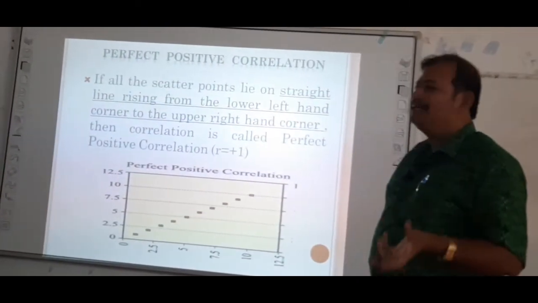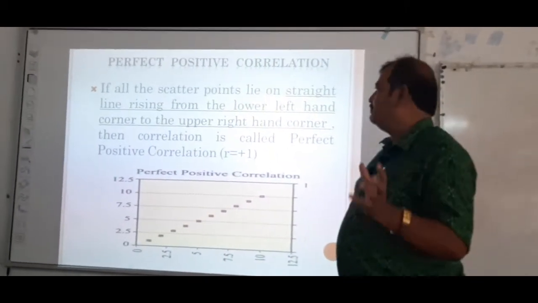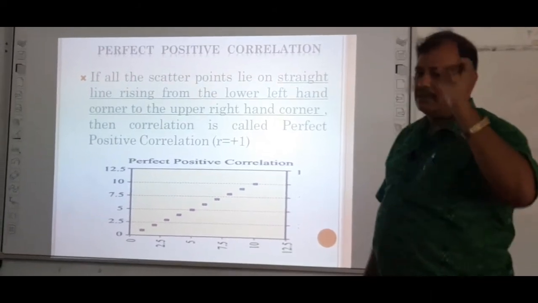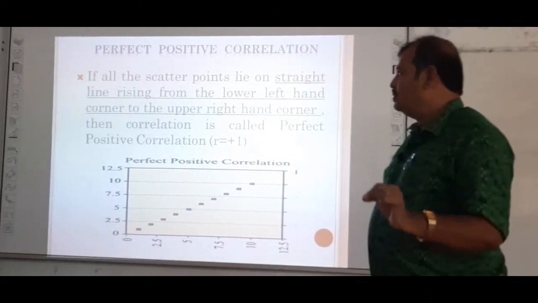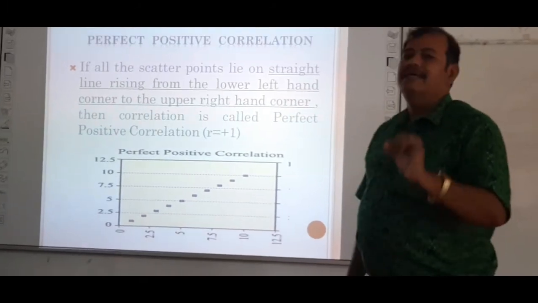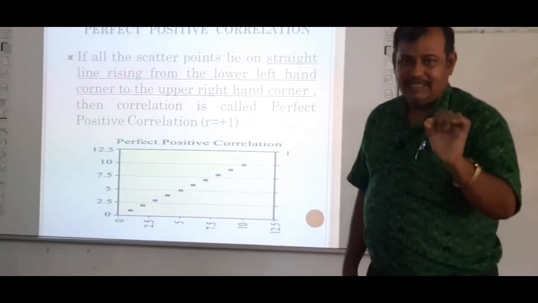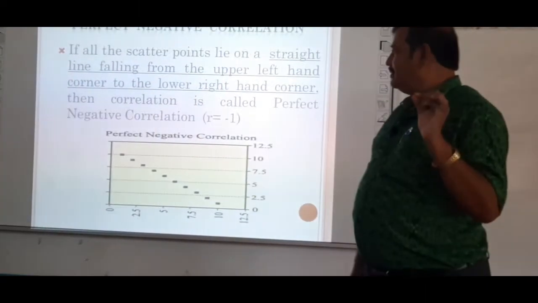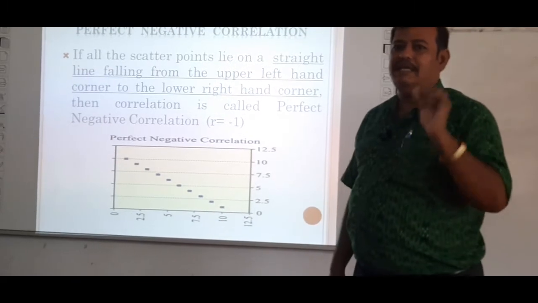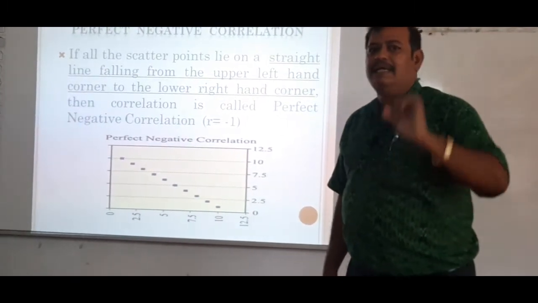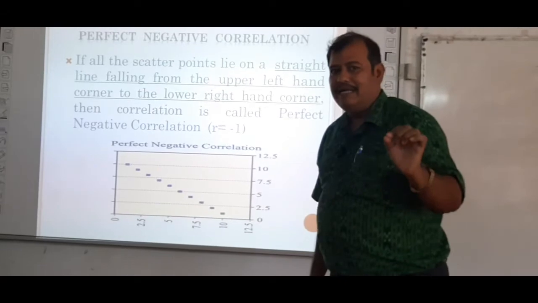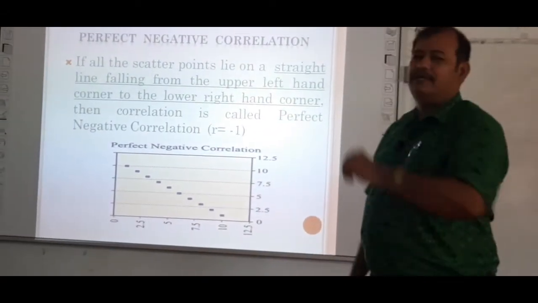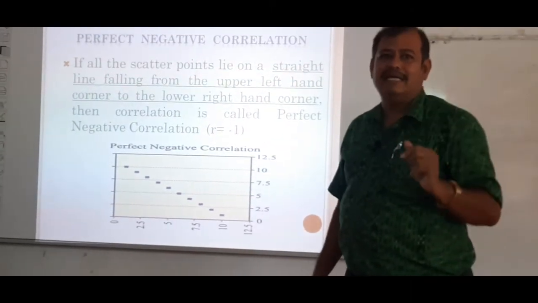Now this is the perfect positive correlation. A correlation is said to be perfect positive if all the points are in a straight line rising from the lower left hand corner to the upper right hand corner, and the value is +1. Then perfect negative correlation is when all the points fall in one line, falling from the left hand upper corner to the right hand lower corner. This is called perfect negative correlation.